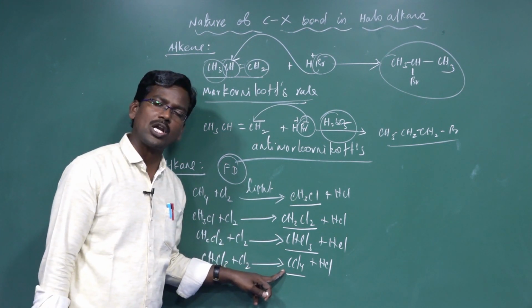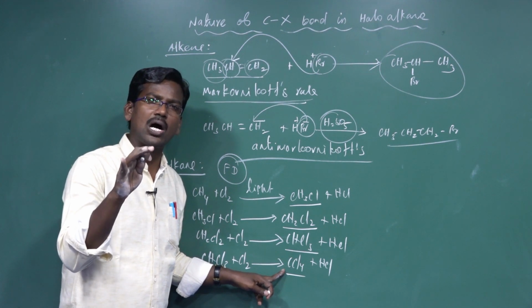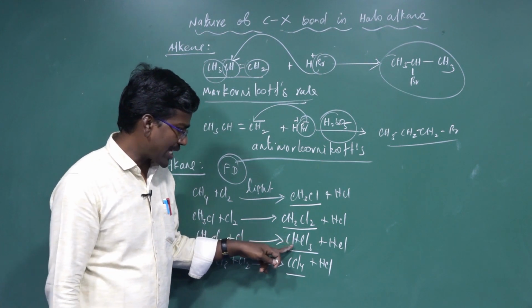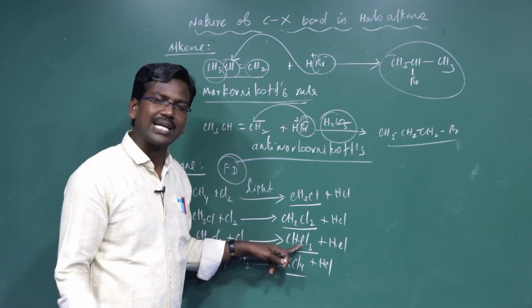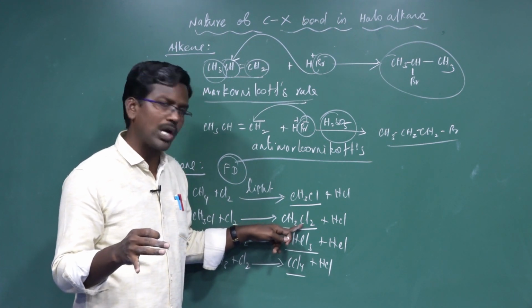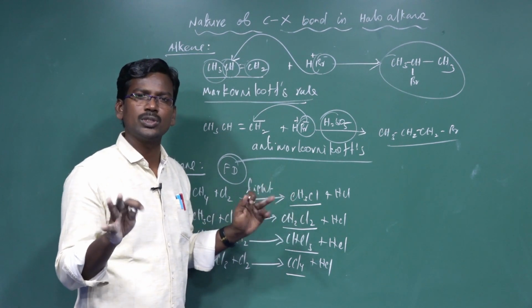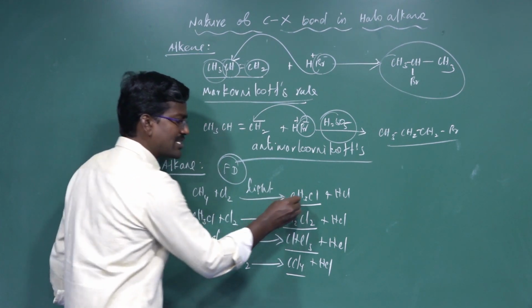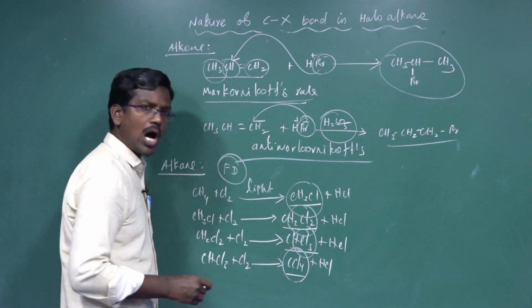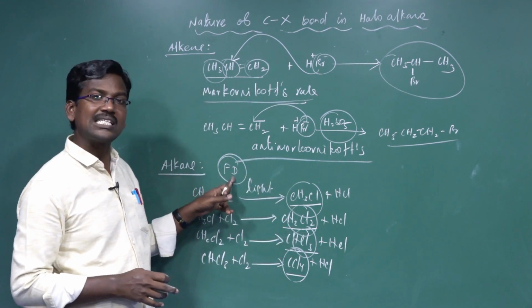Carbon tetrachloride contains totally how many halogens? 4 halogens. So it is a tetrahalo organic compound, a polyhalo organic compound. Chloroform contains how many halogens? 3 halogens. Trihalo organic compound. Methylene chloride contains how many halogens? 2 halogens. Dihalo organic compound. Methyl chloride is a monohalo organic compound. So a mixture of monohalo, dihalo, trihalo, tetrahalo organic compounds is formed. These compounds can be separated by fractional distillation.